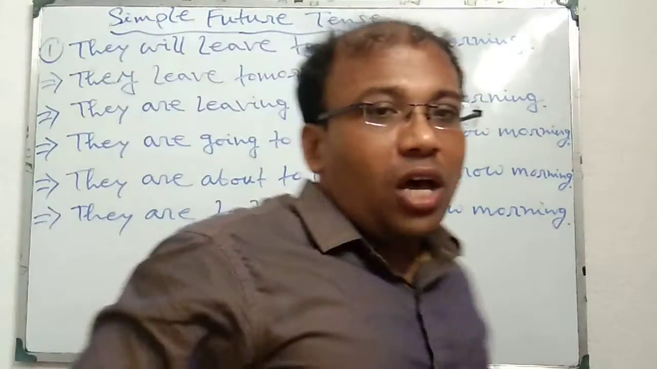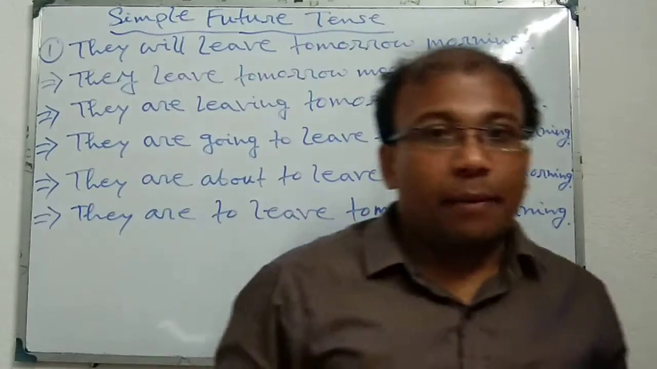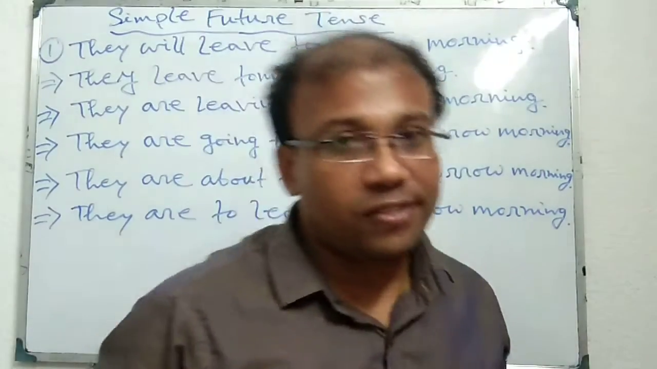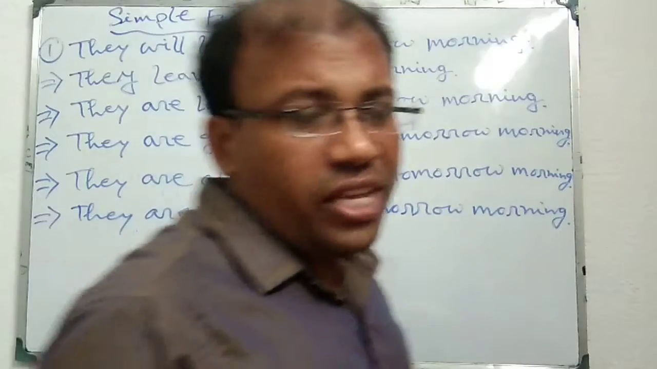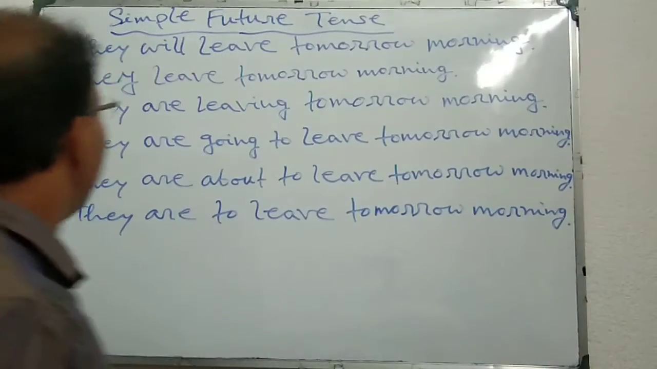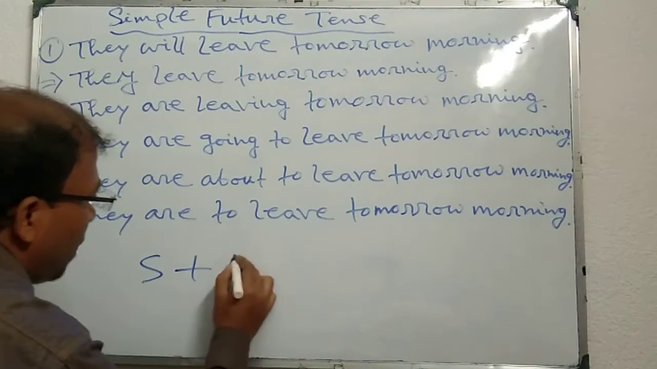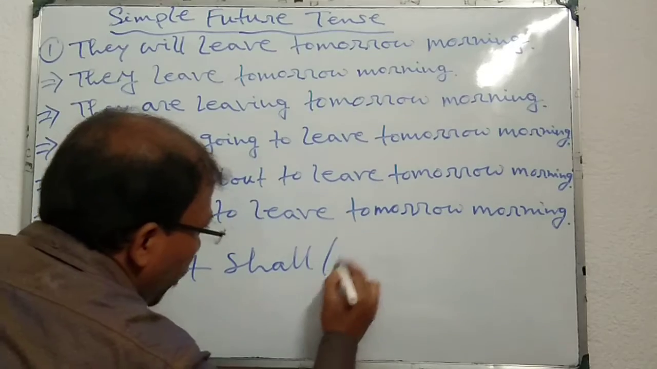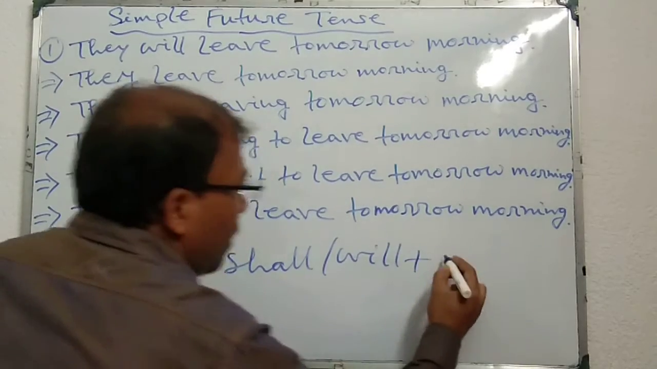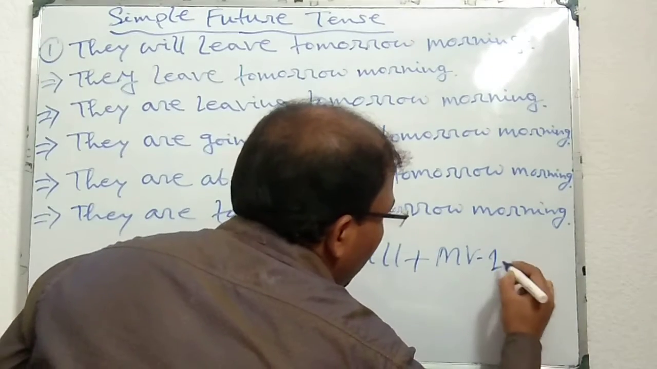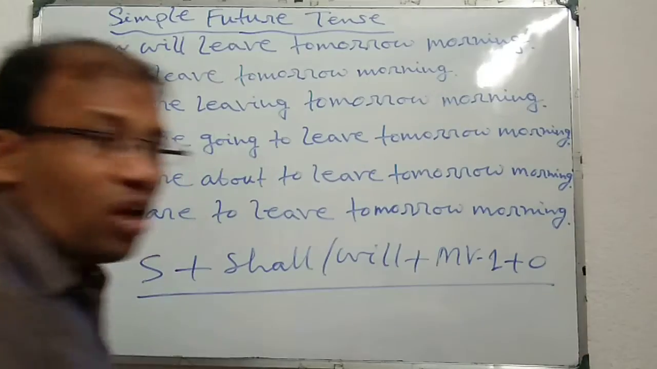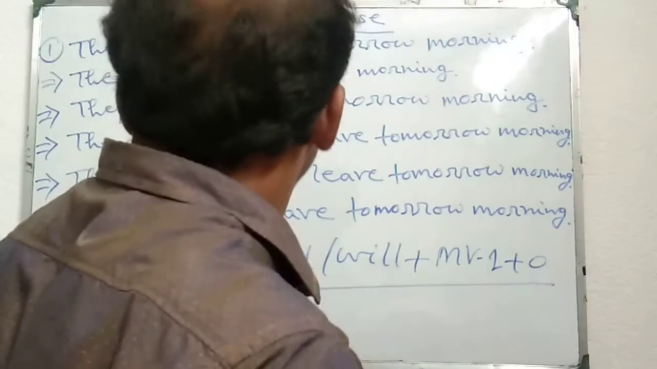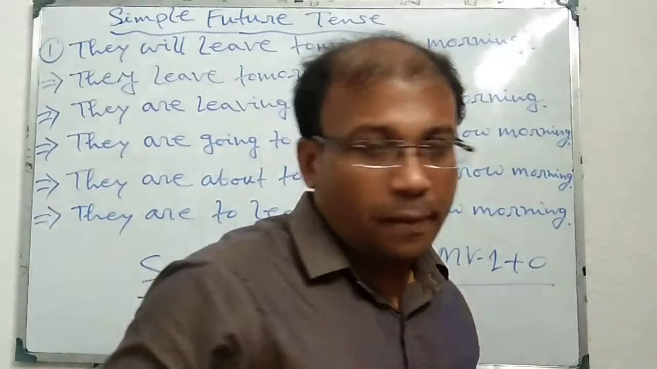Welcome dear students. Now I am going to discuss some special uses in simple future tense or future indefinite tense. I have already said that generally we use subject plus shall or will plus MV1 plus object or others. Generally we use this structure to indicate simple future tense.